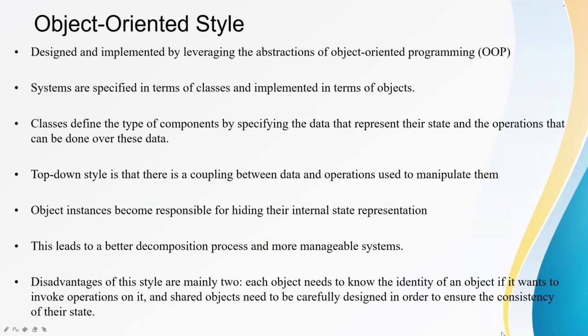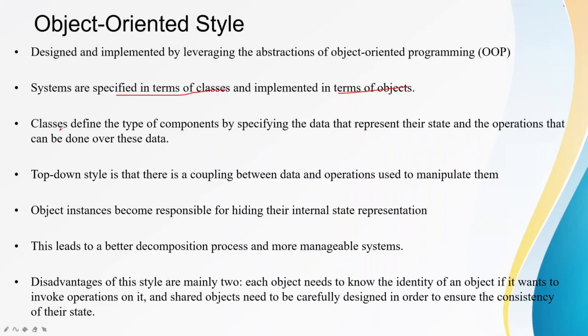So the next architecture of distributed systems is the object-oriented style. In this, the abstractions of object-oriented programming are used and implemented. The systems developed using this style are specified in terms of classes and are implemented in terms of objects. Classes define the type of components by specifying the data that represent their state and the operations that can be done over this data.